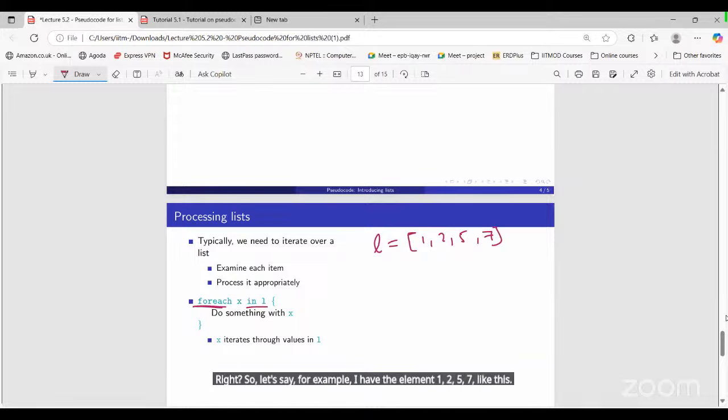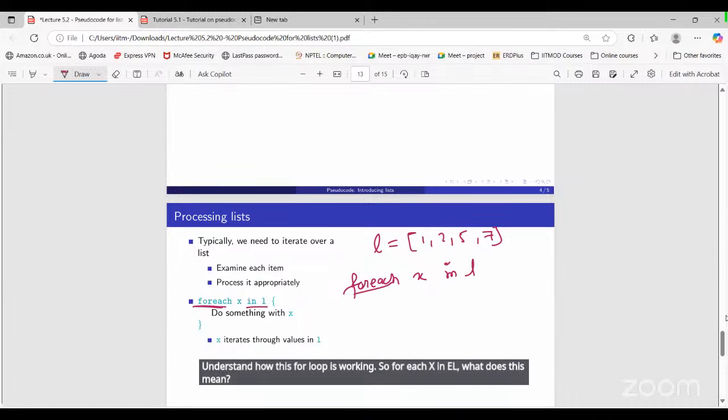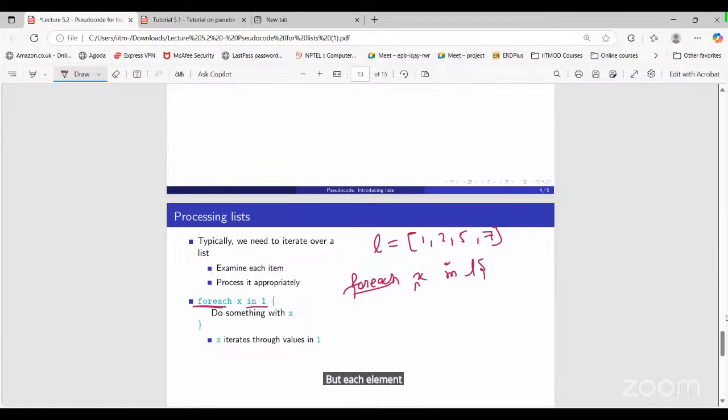Now how will the for loop work for each? In this course, we are using this for each because we want to understand how the for loop is working. So for each x in L, what does this mean? For each element in L, I want to do something. So do something with x.